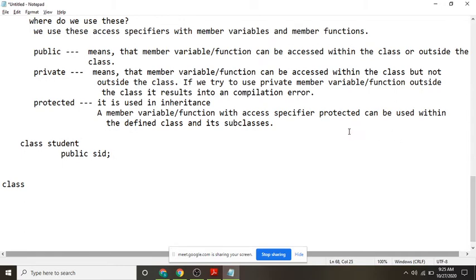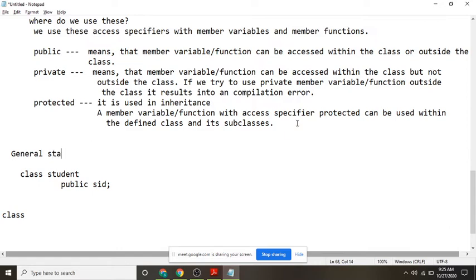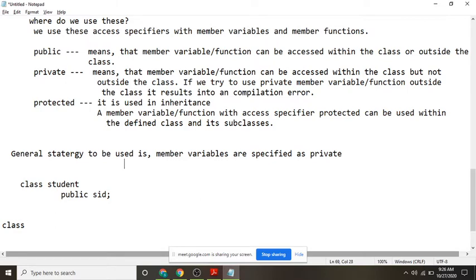So generally, what is the general strategy to be used? Member variables are specified as private, and member functions are specified as public. Okay, that is the general way of doing.